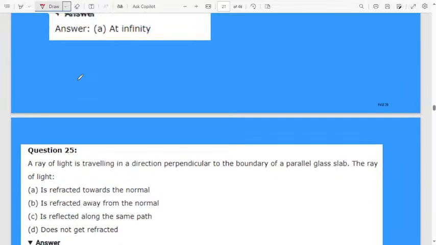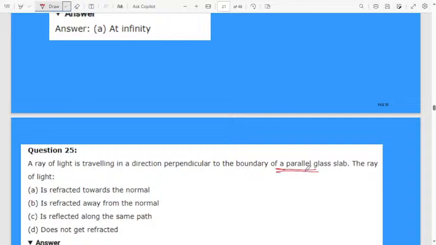Next question, a ray of light is traveling in a direction perpendicular to the boundary of a parallel glass slab. This is the experiment we did in second PU or first PU.